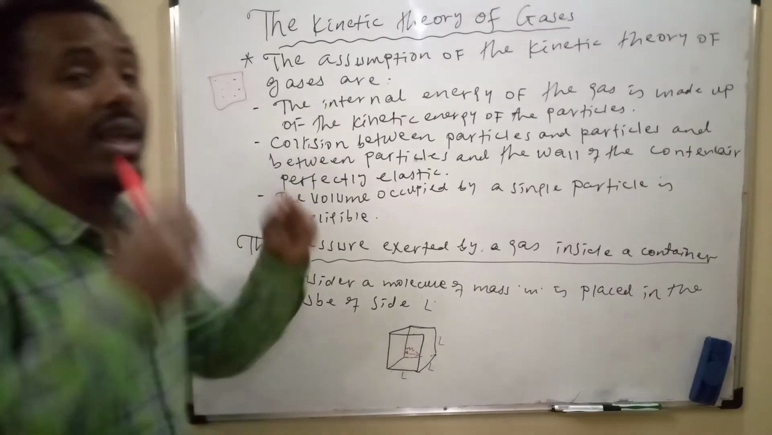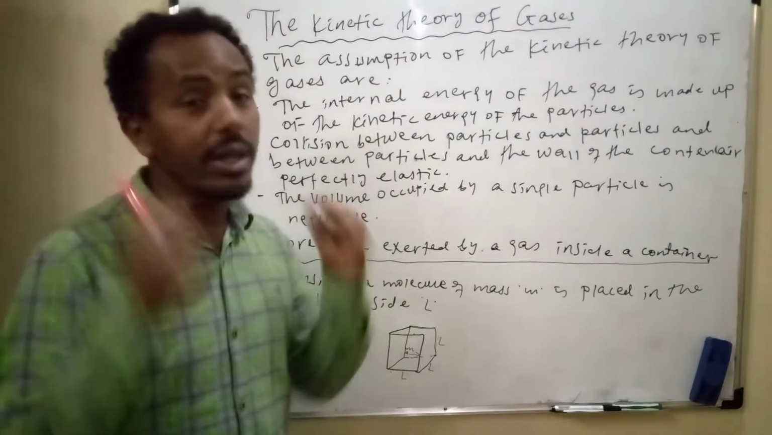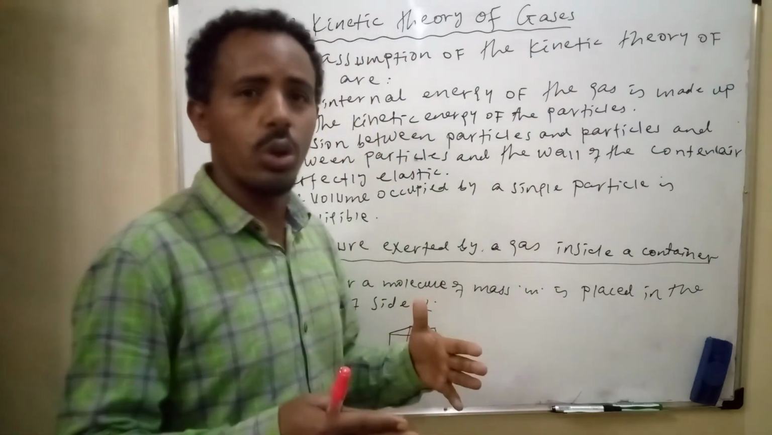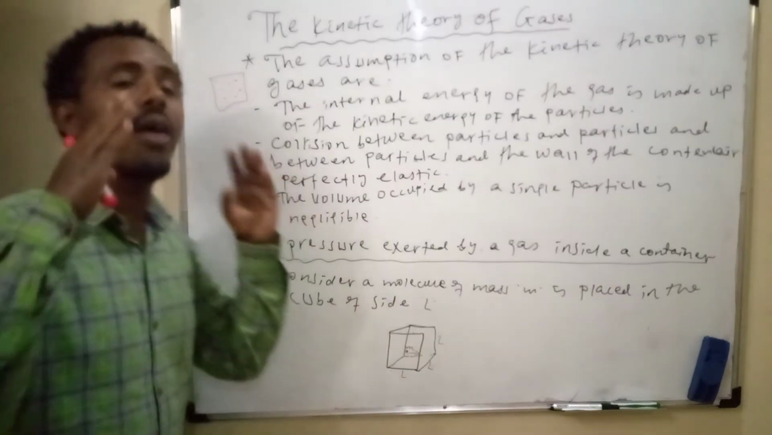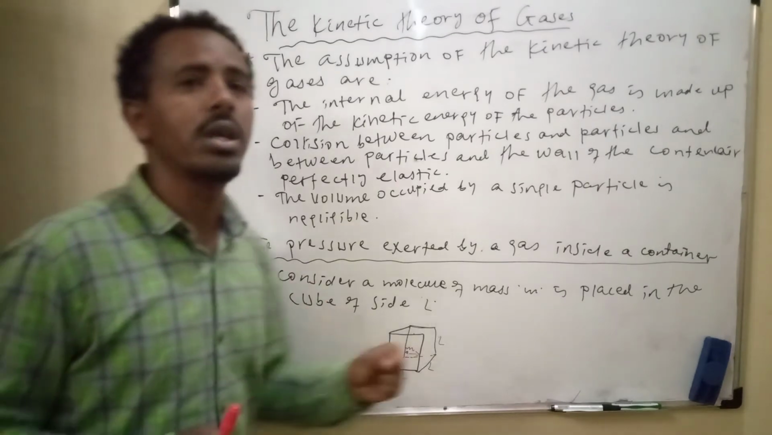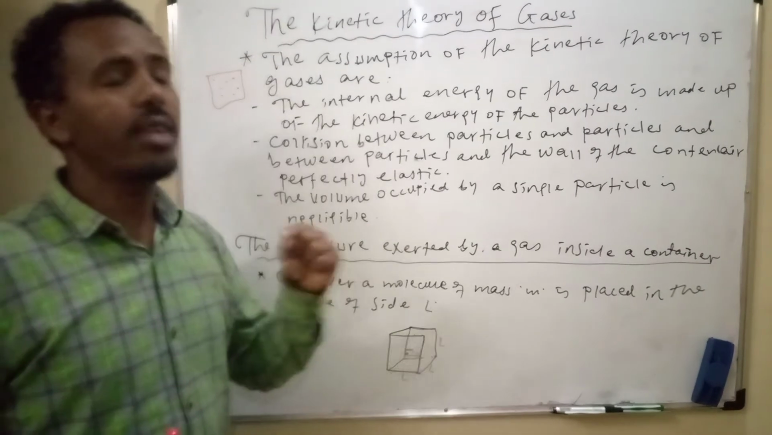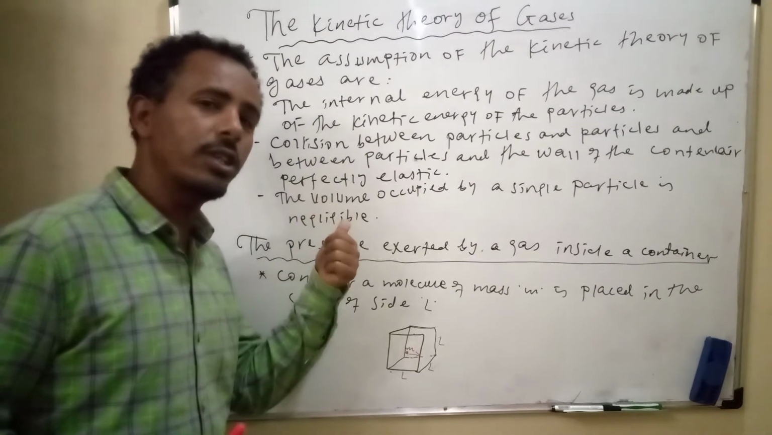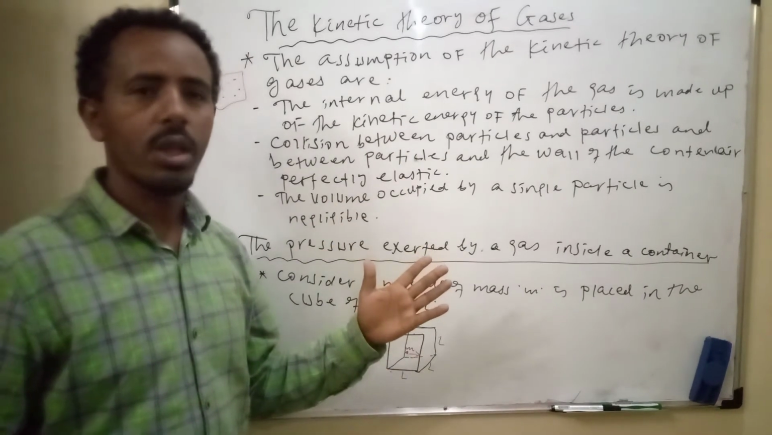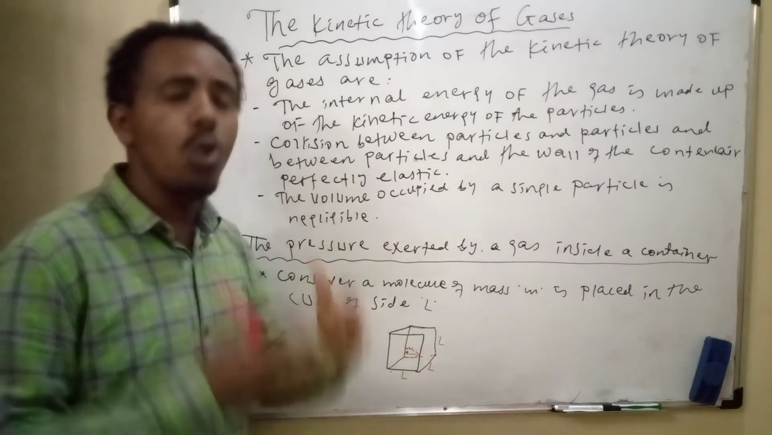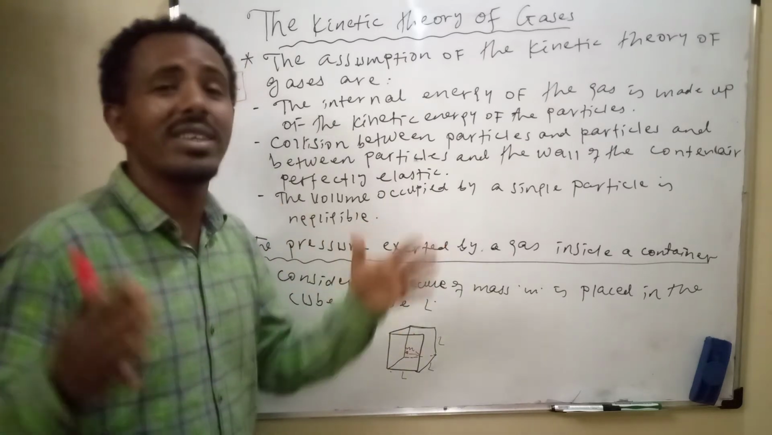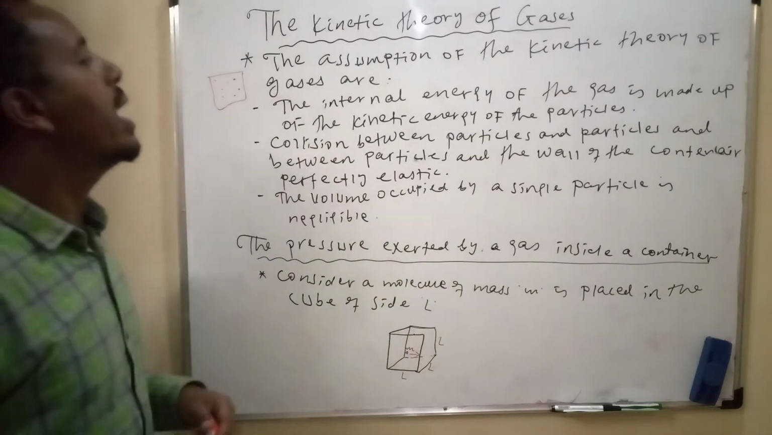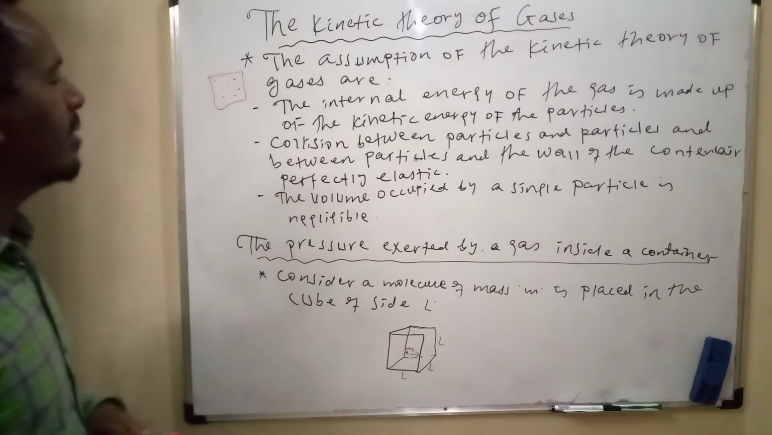In an inelastic collision, the two bodies stick together after collision. If they have a common velocity after collision, then it is said to be an inelastic collision. But these particles, after collision, separate. They have no common velocity. They do not stick together after collision. Because of this, it is said to be an elastic collision. This is the second assumption.